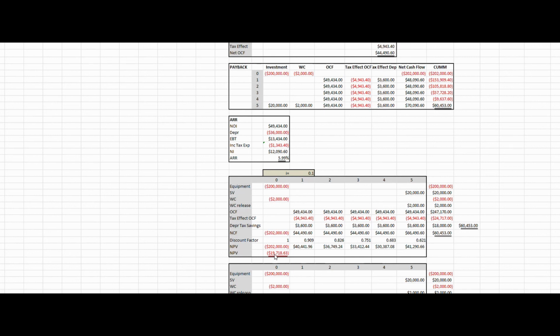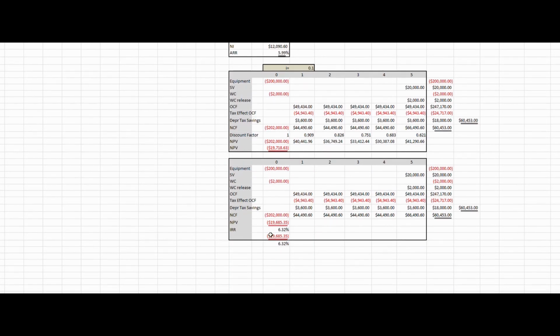I think we had a negative net present value of $945 and change, but that net present value has increased to almost a negative $20,000. Likewise, if we come down here and calculate our internal rate of return, I believe the original internal rate of return with the tax rate equal to 0 was about 9.8%. So our internal rate of return has been reduced down to 6.32%.